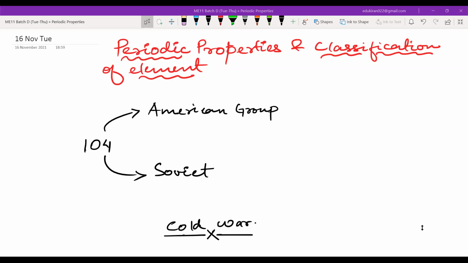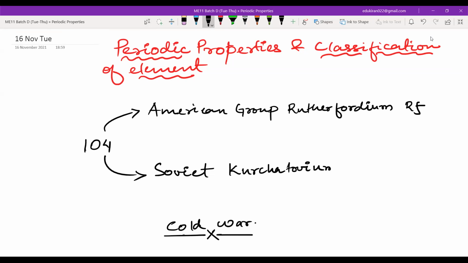So in that, chemistry was also there, and the group of scientists, the American group and the Soviet group. The American group said that we have invented element number 104, and we will name it Rutherfordium, and its symbol would be RF. The Soviets said, no, we have discovered it, and we will name it Kurchatovium, and its symbol will be Ku.